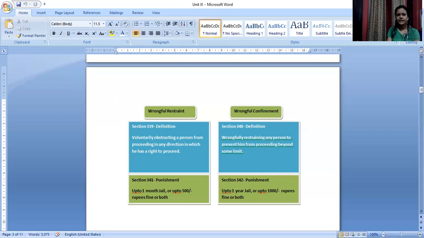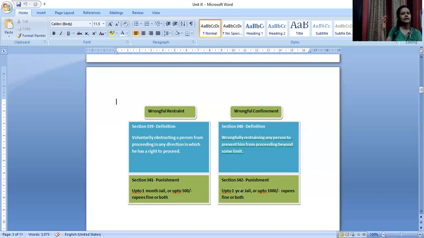Now, another thing that is very important is with regard to punishment. So punishment for wrongful restraint is up to 1 month of imprisonment or up to 500 rupees fine or both. And in case of wrongful confinement, it is up to 1 year of imprisonment, up to 1000 rupees fine or both.